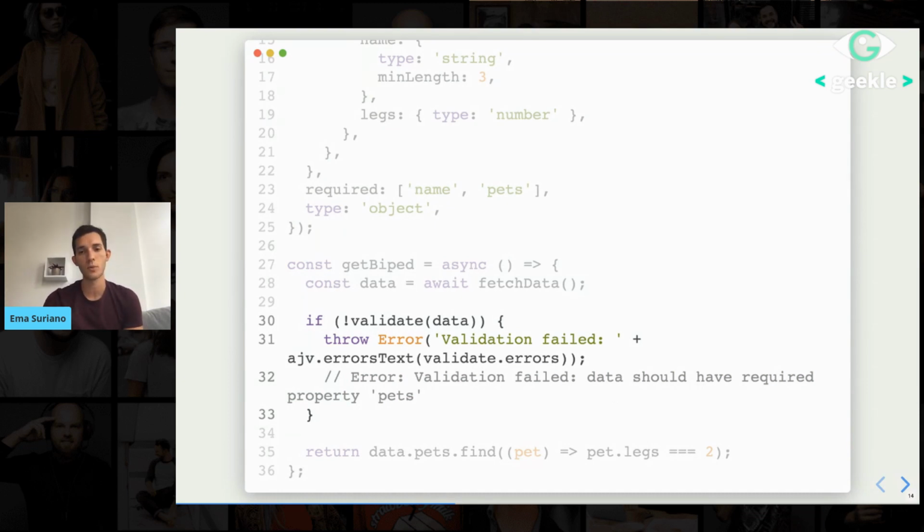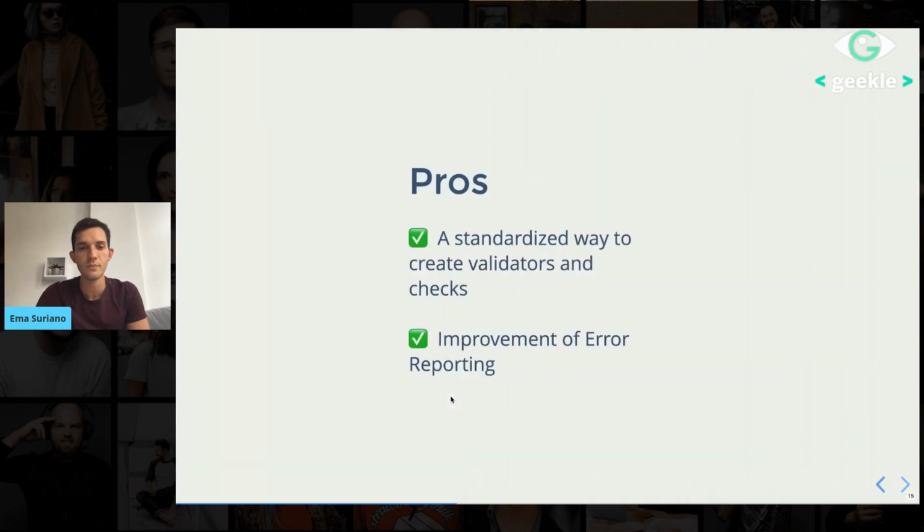In case we are debugging in production, or we want to know what went wrong, this is pretty helpful to have. In the previous example, we were just returning true or false, just saying this is an invalid structure, and it's quite annoying when you have to debug something.